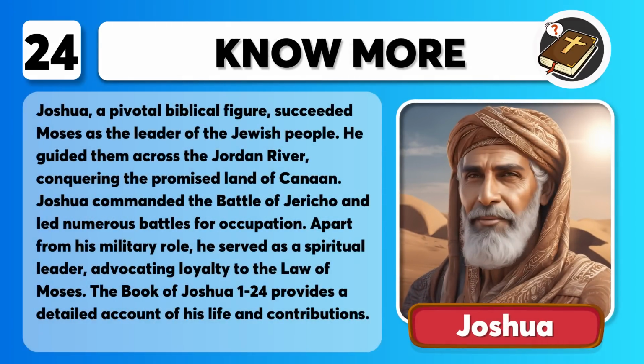That was Joshua. Joshua, a pivotal biblical figure, succeeded Moses as the leader of the Jewish people. He guided them across the Jordan River, conquering the promised land of Canaan. Joshua commanded the Battle of Jericho and led numerous battles for occupation. Apart from his military role, he served as a spiritual leader, advocating loyalty to the law of Moses. The book of Joshua, chapters 1 to 24, provides a detailed account of his life and contributions.